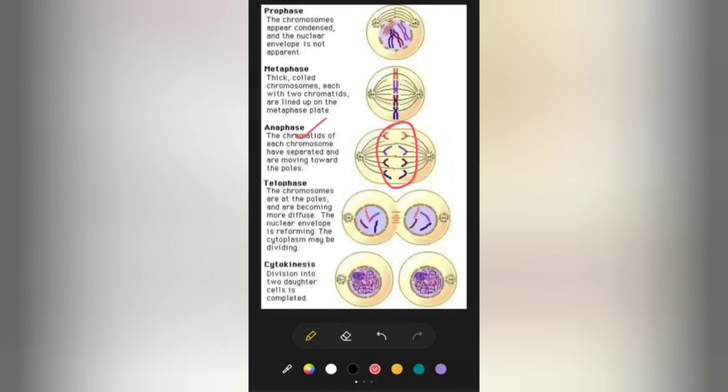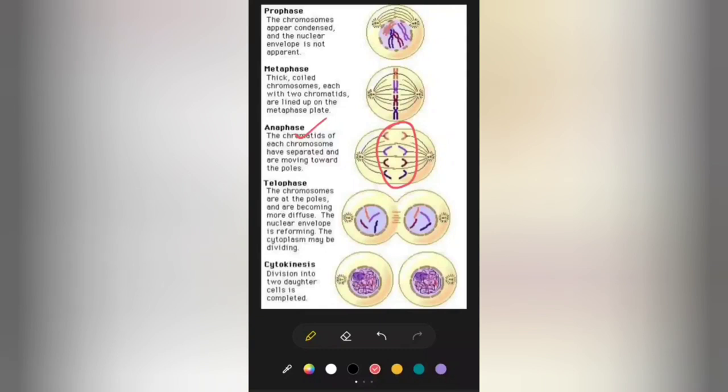Now each chromatid is a full-fledged chromosome, and the chromatids are attracted to the poles at the kinetochore by kinetochore spindle fibers. So these are the different characteristics of anaphase that you will have to learn, but the main feature of this phase is that the sister chromatids separate and move towards opposite poles.